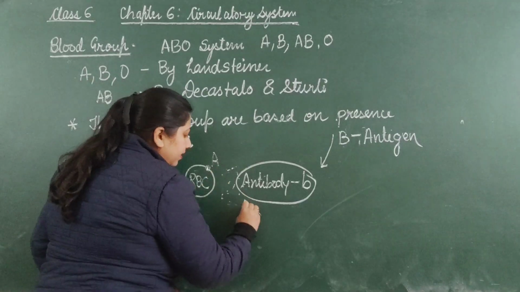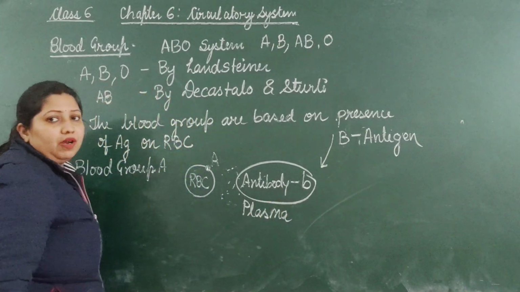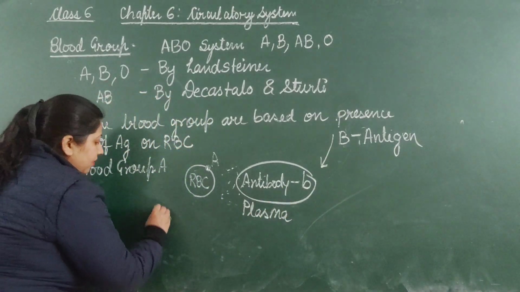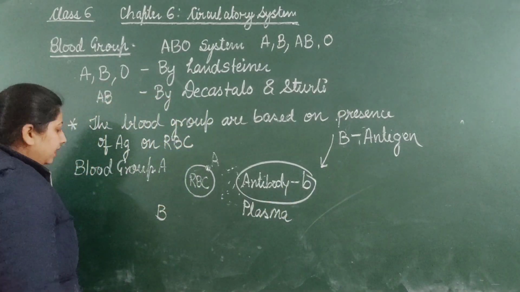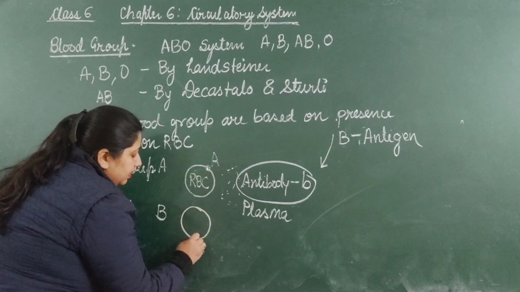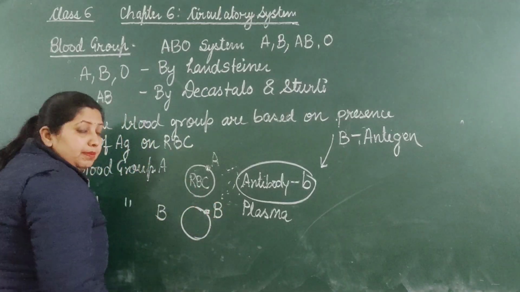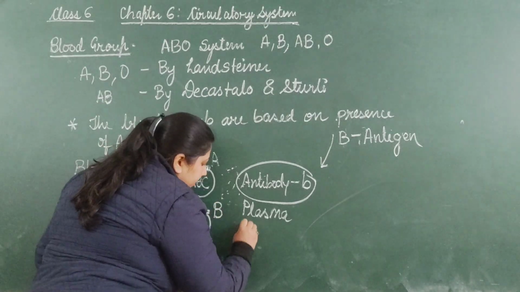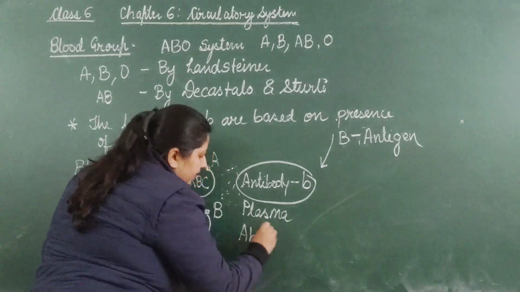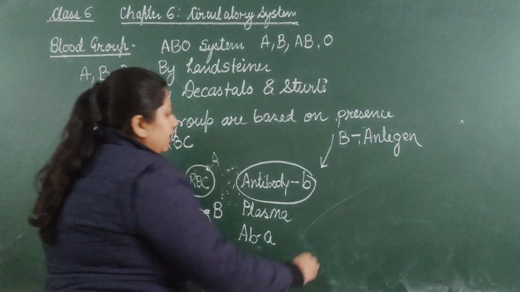So in the case of blood group A, antigen A is present on the RBC surface and antibody B is found in the plasma. In the case of blood group B, on the surface of RBC there is antigen B, but in the plasma antibody A is present.